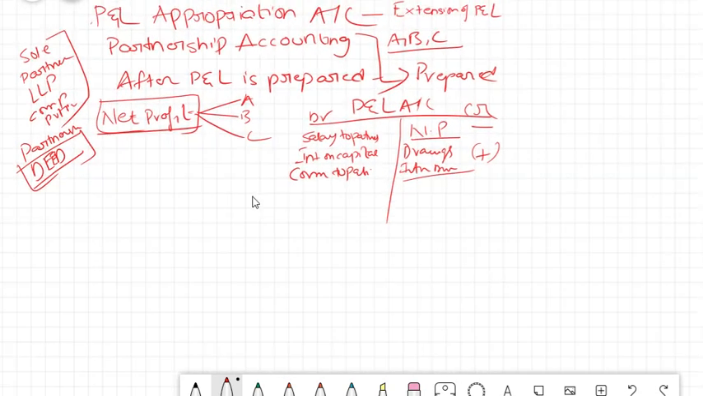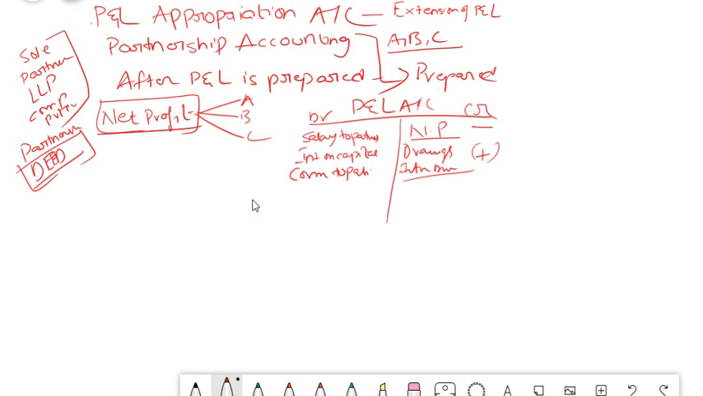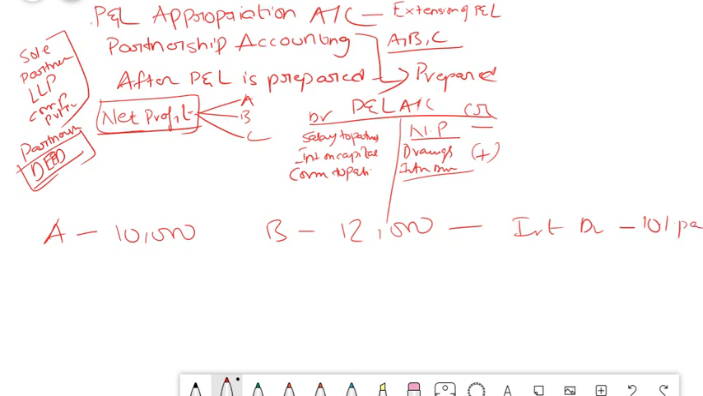So if you see an example, there are two partners. A has drawings of 10,000, and partner B has drawings of 10,000, and the interest on drawings is assumed to be 10% per annum. In this case, you must understand that interest on drawings means the partner has withdrawn some money for his personal purpose, and the partnership firm is going to charge interest. So it is an income which is going to come to the partnership firm.